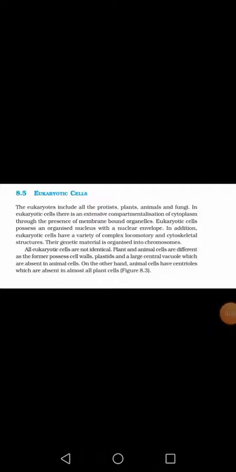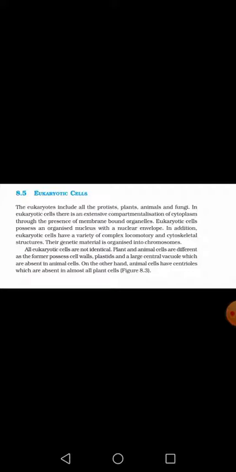Students, today I will discuss the eukaryotic cells, how eukaryotic cells differ from prokaryotic cells, and what the functional regions of eukaryotic cells are. As we all know, eukaryotes means those cells which have a well developed karyon. Karyon means nucleus. Eukaryotic cells are those cells which are very well developed, means they possess a well defined nucleus as well as membrane bound cellular organelles.